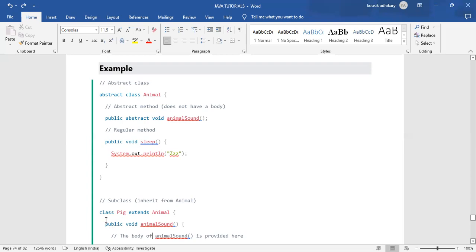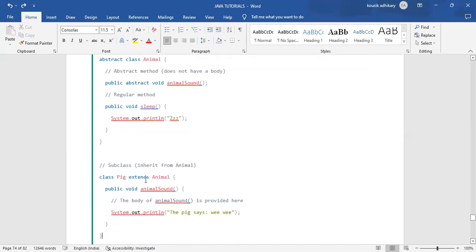That means class Pig extends Animal. Animal is the parent class, and the Pig class is the child class or the subclass. We are extending the abstract Animal class in the Pig class.